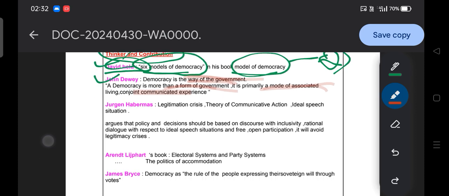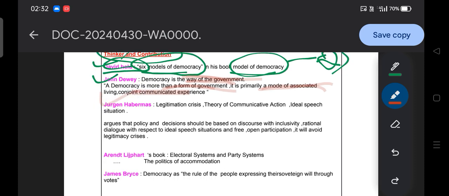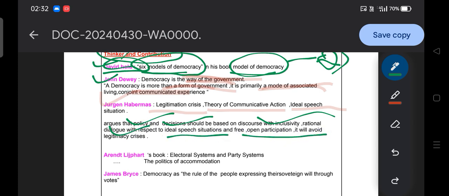Okay, moving to the next, Jürgen Habermas, with the legitimation crisis concept, theory of communicative action, and ideal speech situation. So these are concepts given by Habermas. He argues that policy and decisions should be based on discourse with inclusivity and rational dialogue, with respect to the ideal speech situation, free and open participation. It will avoid the legitimation crisis.